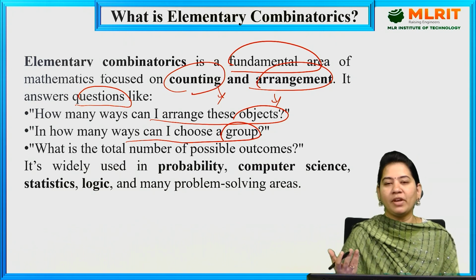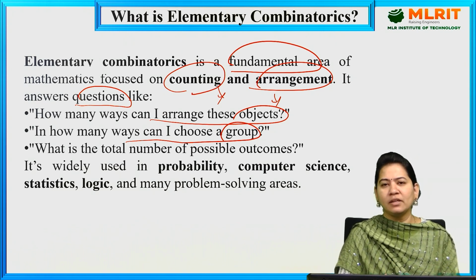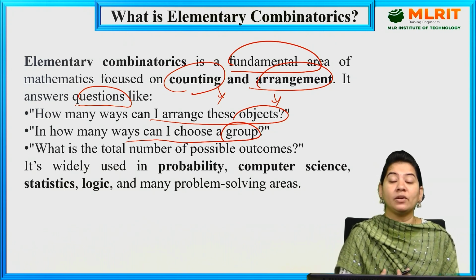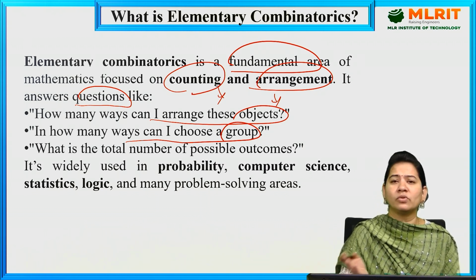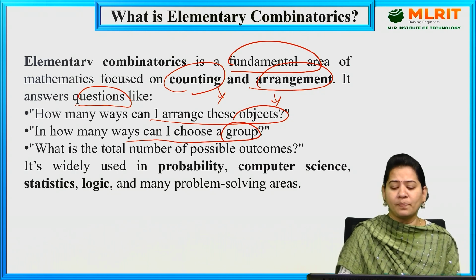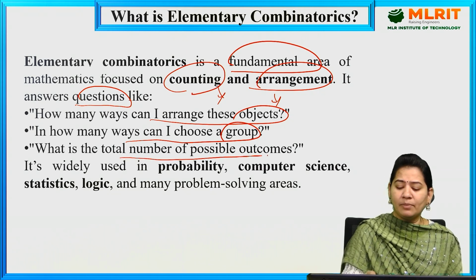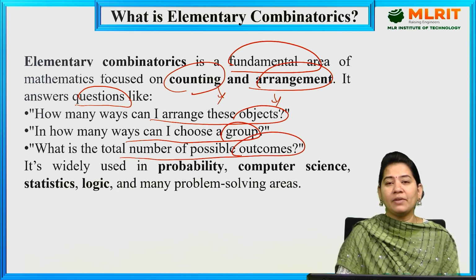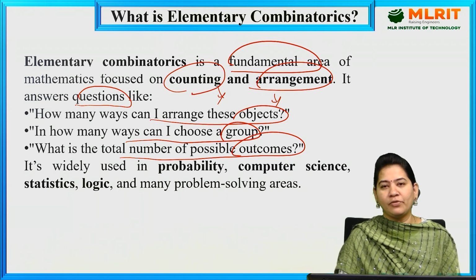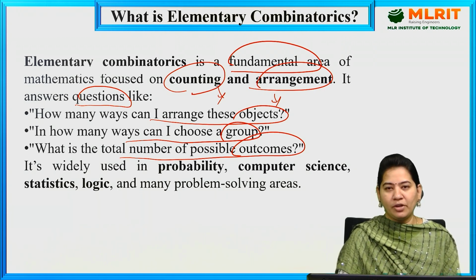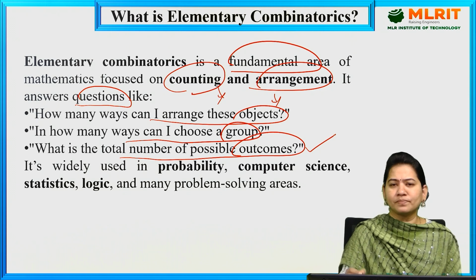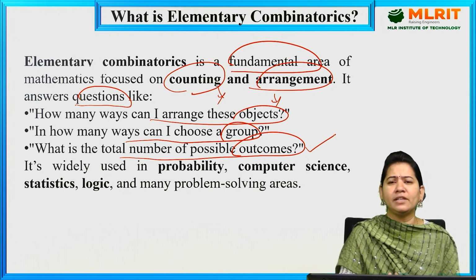Let us suppose we have multiple students and I want to group them. In how many ways can I group them? We can have different types of arrangements, where one student can be grouped in one group and another student can be grouped in another group. So what is the total number of possible outcomes? If you pair them, what are the possible outcomes you are going to get? That is also counting, and it also leads to arrangement.